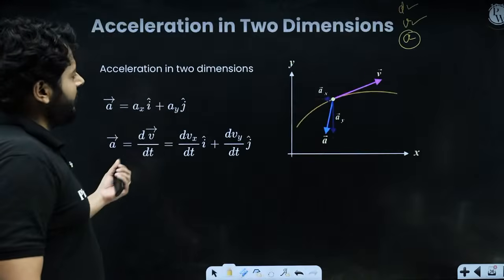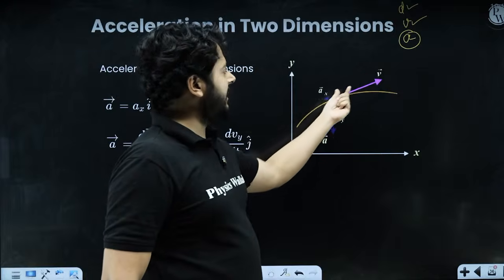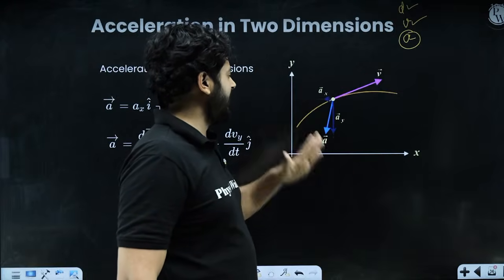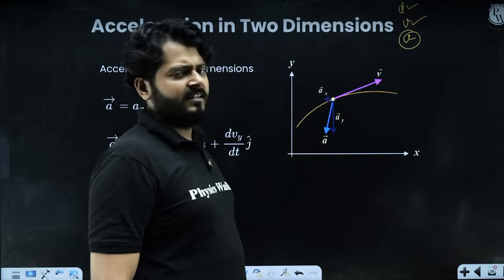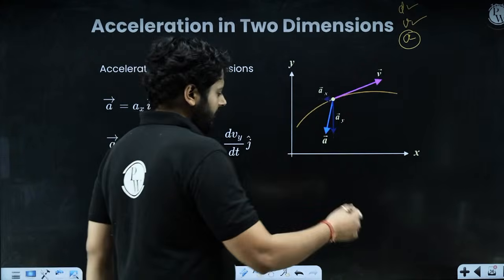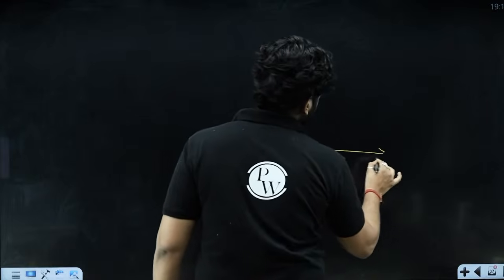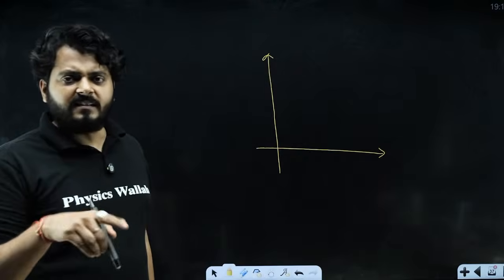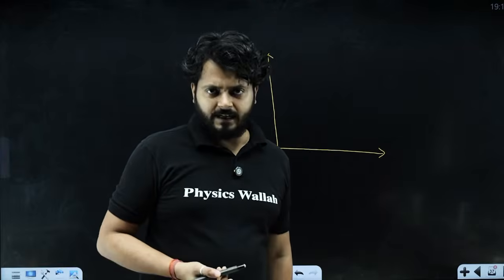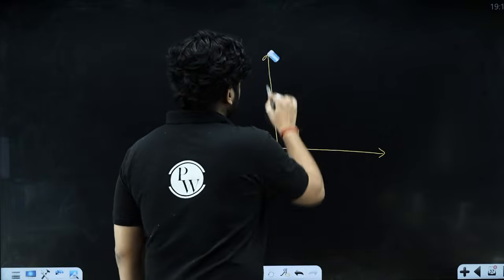Okay. So here you see that the particle is moving, and since we have instantaneous velocity like this, we have instantaneous acceleration like this, right? So you see that instantaneous acceleration is having this particular value. Okay, let's have a look at that. See, the direction of velocity and the direction of acceleration need not be the same, right? This is something very important, and this is something you have to understand.